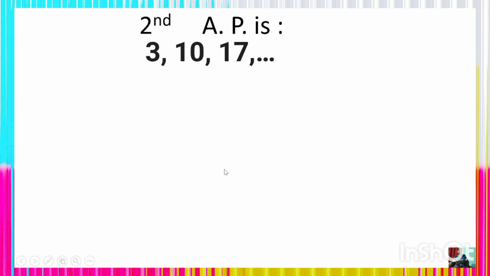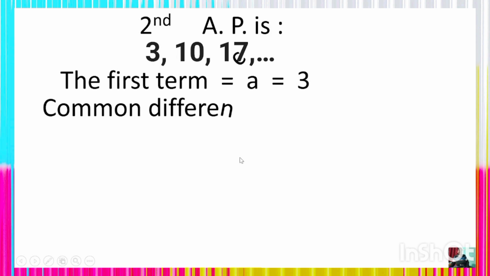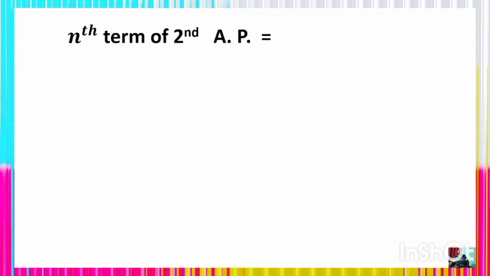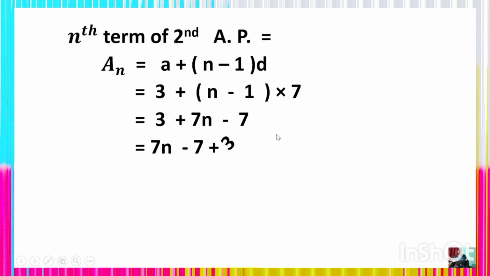Similarly, the second AP. What is the second AP? 3, 10, 17. The first term of the second AP, a, is equal to 3. The common difference d is equal to a2 minus a1, which is 10 minus 3, which is 7. The nth term of the second AP, an, is equal to a plus (n minus 1) into d, which is 3 plus (n minus 1) into 7. Removing the bracket, it will be 3 plus 7n minus 7. After arrangement, it will be an is equal to 7n minus 4, equation number 2.